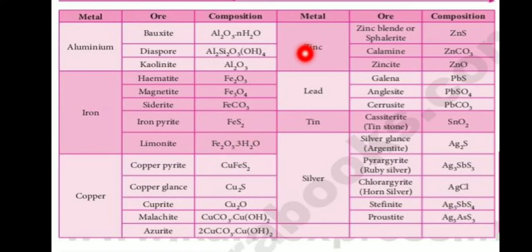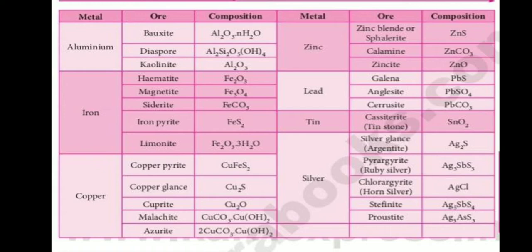Zinc ores: zinc blende, calamine, zincite. Lead ores: galena, anglesite and cerussite. Tin ore is tin stone. Silver ores: silver glance, ruby silver, horn silver, stephanite and proustite.